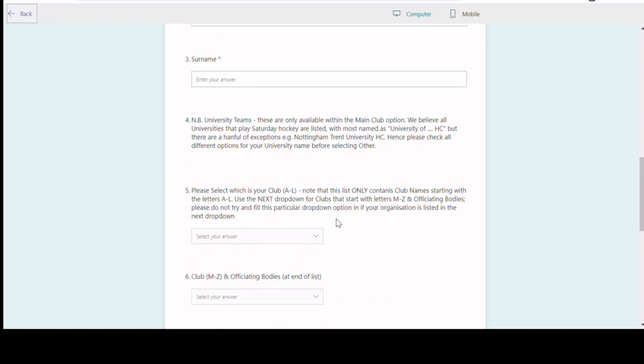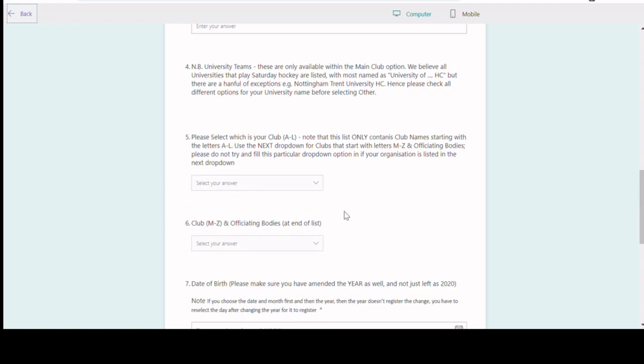The other point of note in here is around universities. The only universities that are listed currently are the universities that are playing Saturday League hockey, because other universities affiliate via BUCS and are hence treated as non-affiliated bodies.